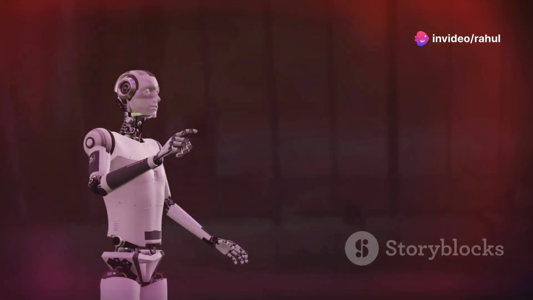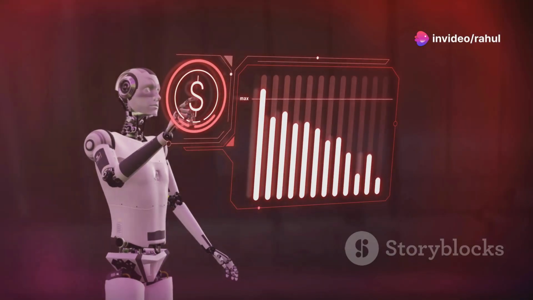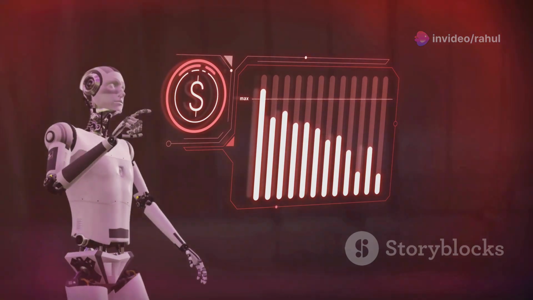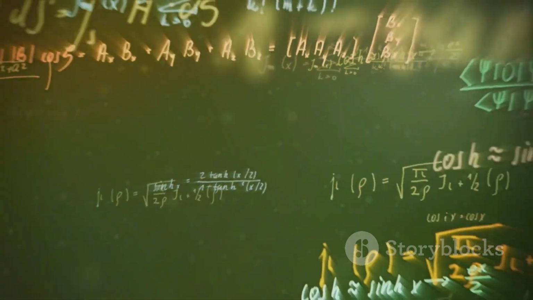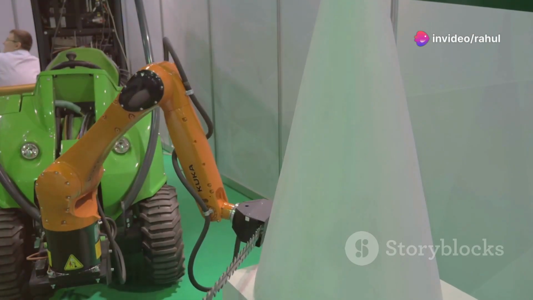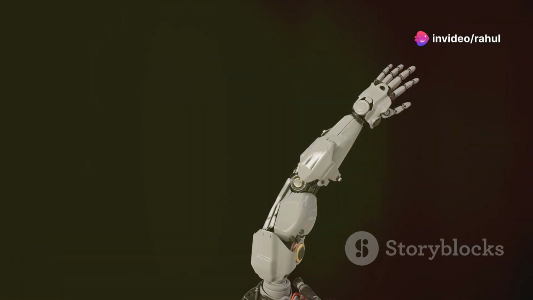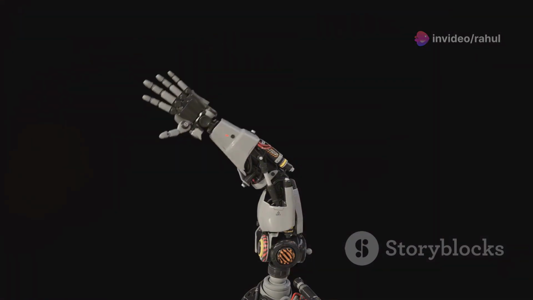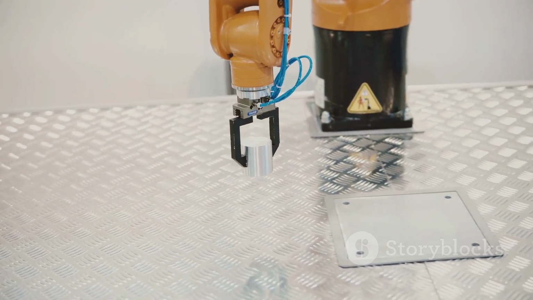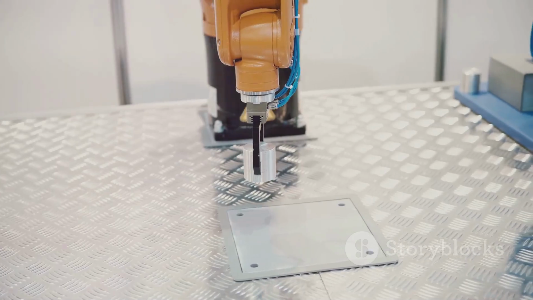The agent learns by interacting with the environment and adjusting the parameters of its policy to maximize its expected cumulative reward. This is achieved by using gradient ascent, a mathematical technique for finding the maximum of a function. Imagine a policy gradient agent learning to control a robotic arm. The agent's policy determines the joint angles of the arm. The agent receives a reward for successfully grasping objects.